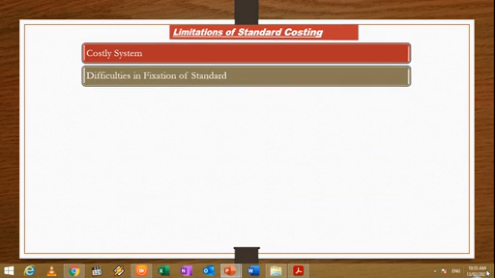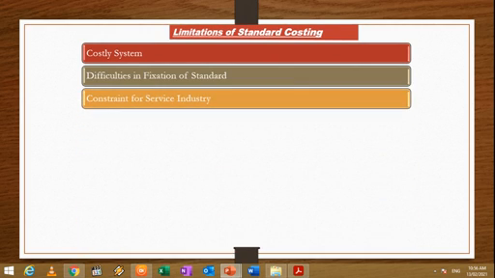Second limitation is difficulties in fixation of standards. It is always difficult to determine a precise standard cost in a given situation, which will coincide with actual cost when operations are over. Standard costs are determined partly by past experience and partly by cost projections based on advanced statistical techniques. Thus, uncertainties revolve around standards.